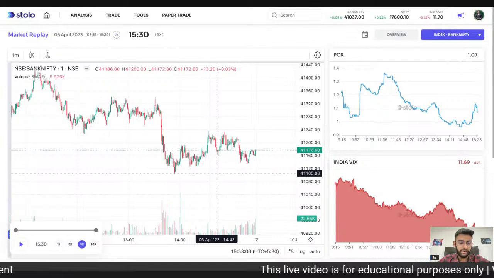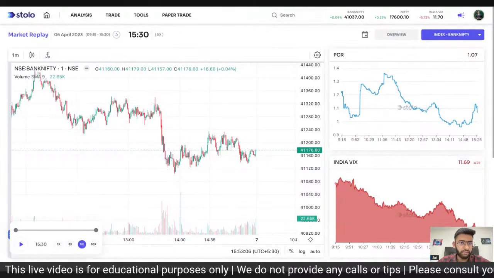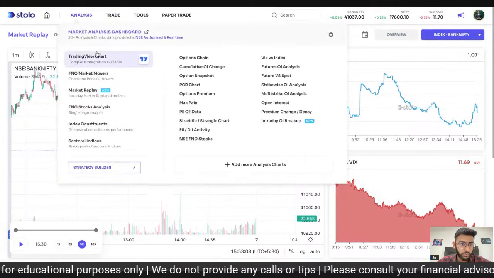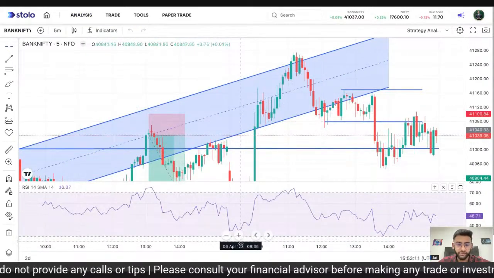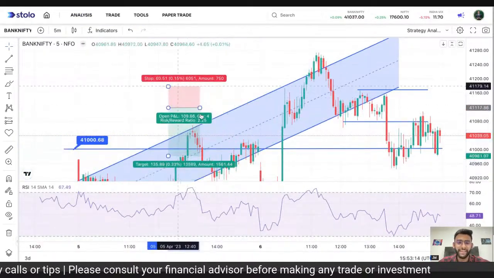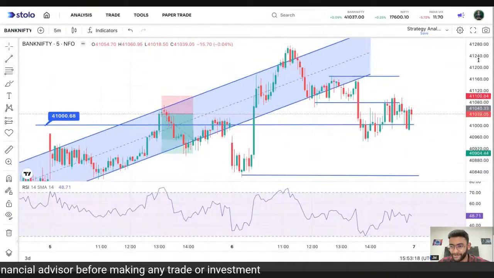We shall just look at it in our charts as well, right? So if I quickly go to the TradingView chart. Okay, Bank Nifty was open, and we were doing quite the analysis here at Stolo as well.